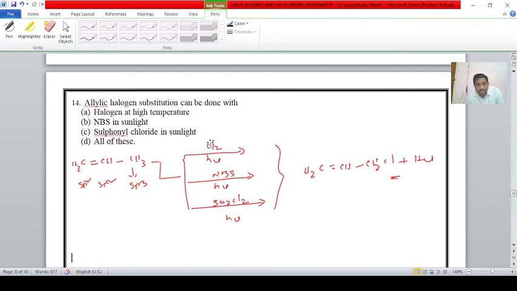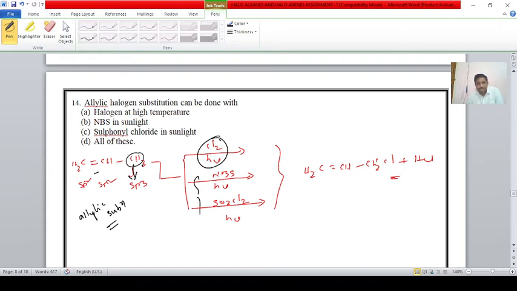Allylic halogen substitution can be done with the following reagents. Allylic carbon is an sp3 carbon which is bonded to a C double bond C. If a hydrogen atom on it is replaced with chlorine, that is known as allylic substitution. In our board syllabus we discuss chlorine in the presence of sunlight to form allylic chloride.